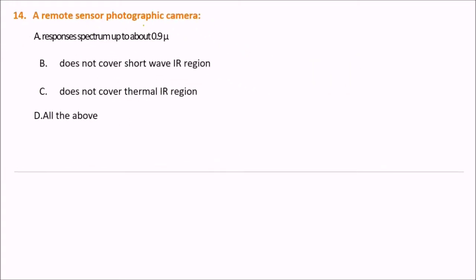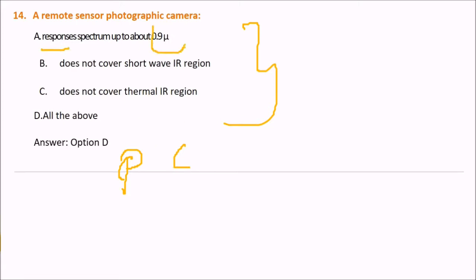Next is a remote sensor photographic camera. Now these are the options for you. Which region does it not cover? We are talking about a photographic camera. The answer is all of the above. Responsive spectrum up to 0.9 micrometer. It does not cover shortwave infrared. It does not cover thermal IR.